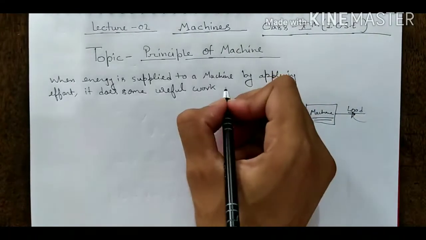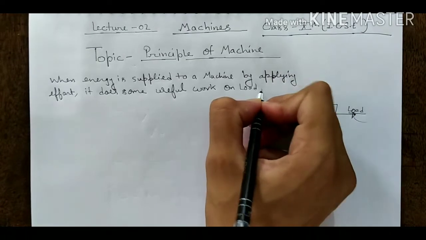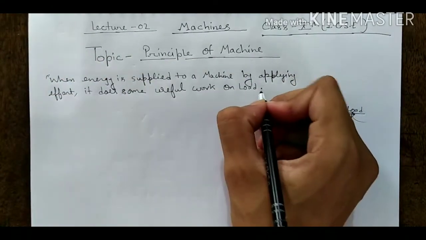On the load. This is the principle of machine.